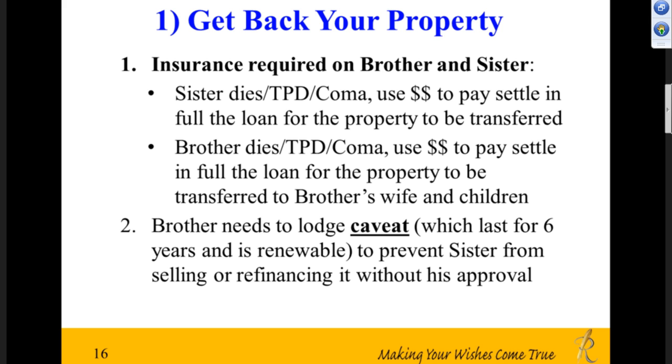Now, in order for the brother to prevent the sister from selling the property or refinancing the property without him approving it, we will ask the brother to lodge a caveat. This caveat is going to last for 6 years, and it's also renewable at the end of 6 years. The good thing about it is that in the event the brother passes away, the caveat will die with him.